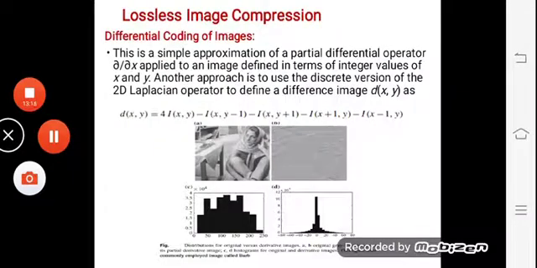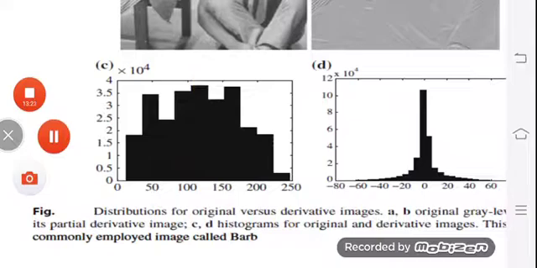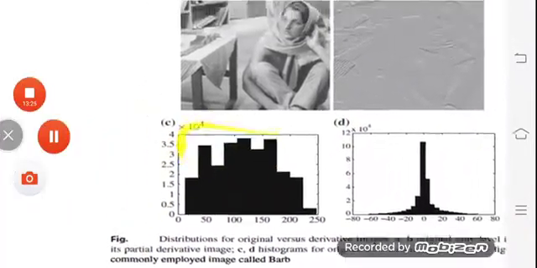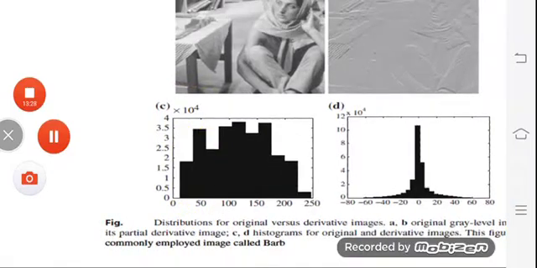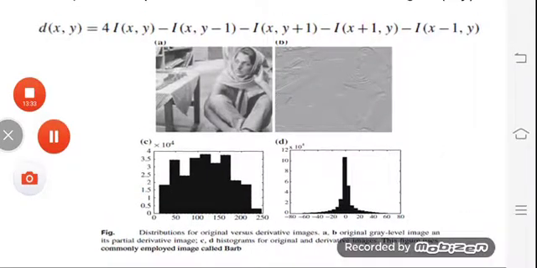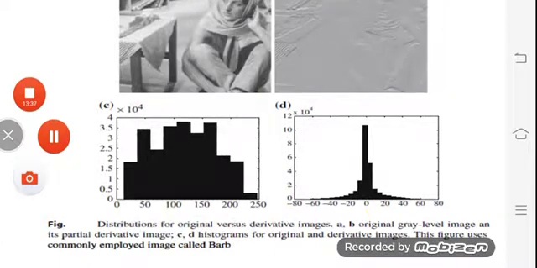There is an example taken here, and in it you can easily see the histogram of the original image and the histogram taken after differential compression is applied. Let us go through the details of these figures.